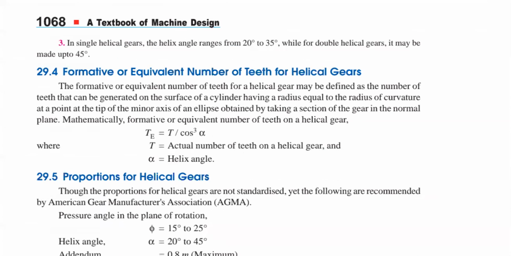Right? If they are not specifically mentioned, whether it is a single gear or a double gear, then it is your choice to consider your convenient gear. Convenient gear means, if it is not mentioned in your problem, then directly you can take a single helical gear or double helical gear, or herringbone gear also, no problem. Okay, right, no problem.